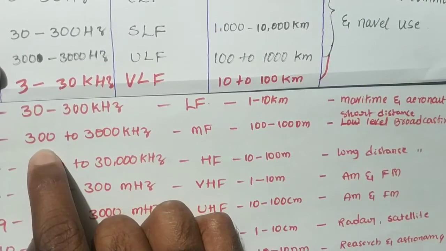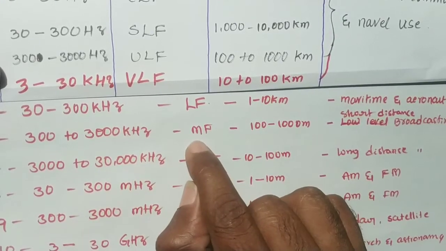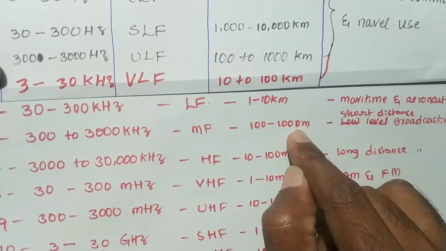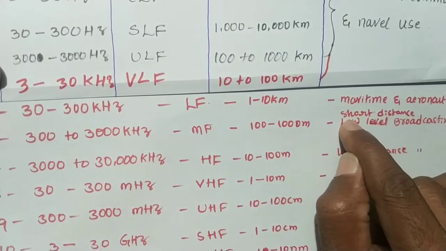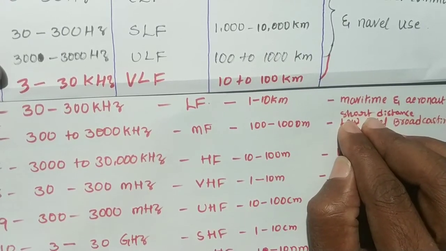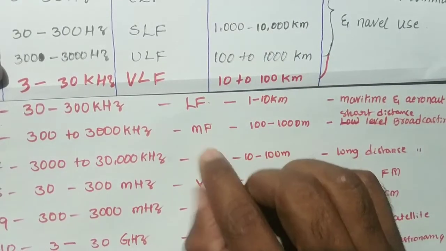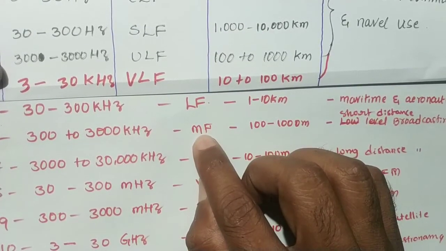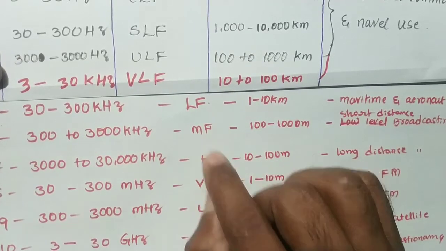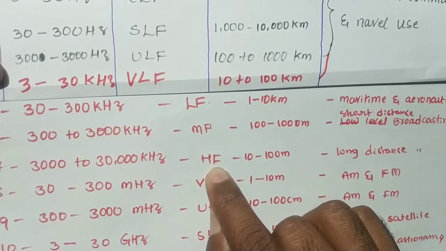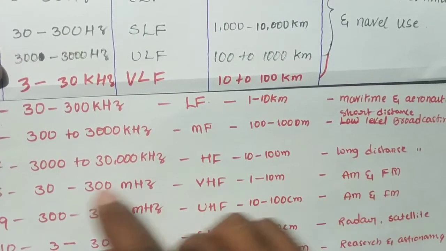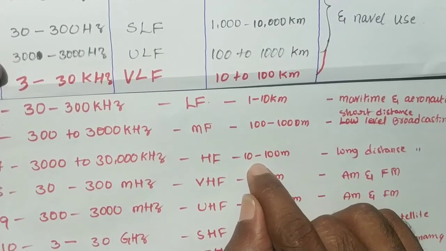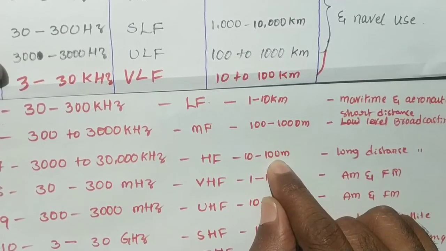And the sixth one is 300 to 3000 kilohertz. It is named the middle frequency band, and it can cover a wavelength distance of 100 to 1000 meters, and it can be used for short distance broadcasting communication. MF and HF are used for broadcasting purposes. MF is used for short distance broadcasting. HF is used for long distance broadcasting. The HF frequency range is 3000 to 30,000 kilohertz. It covers a wavelength distance of 10 to 100 meters.